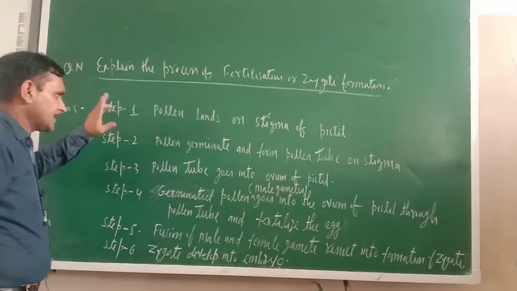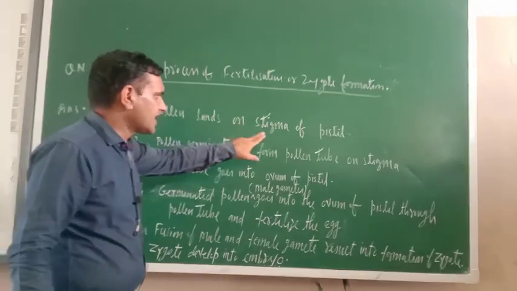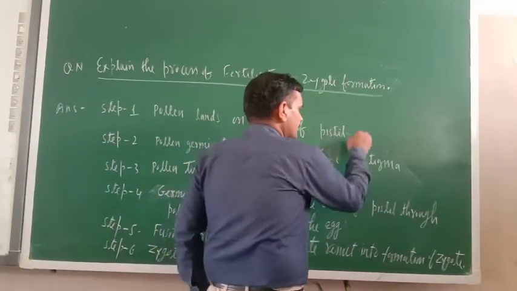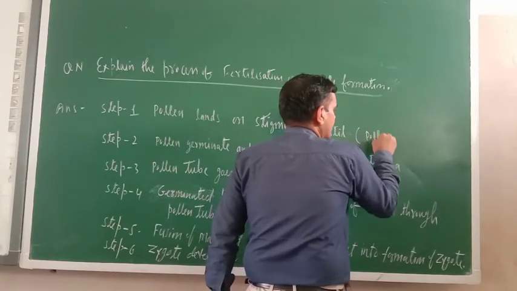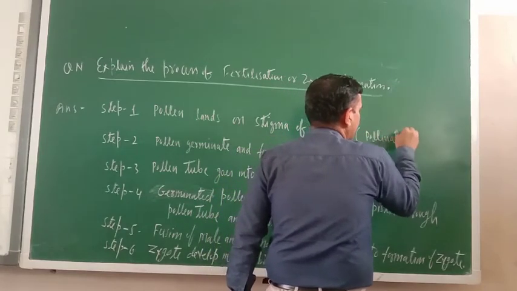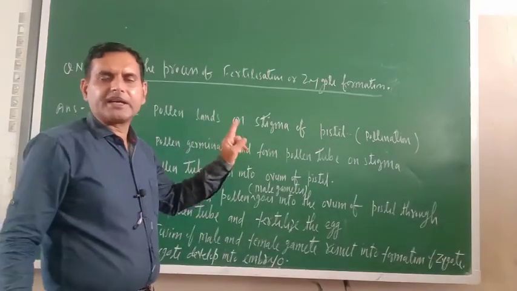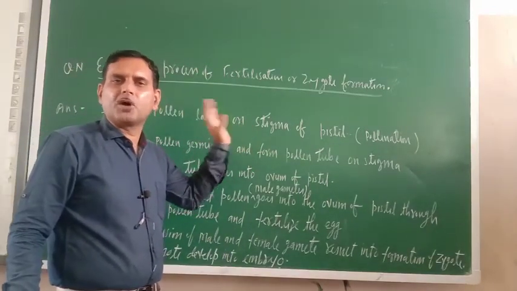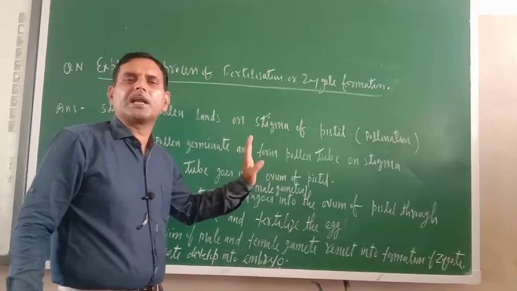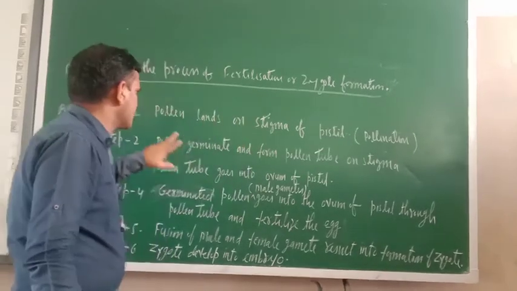So what is the first step? Pollen lands on the stigma of pistil. This is only pollination. So what we can summarize? Fertilization cannot take place without pollination. If pollination is there, then only fertilization will be there. Okay. So the first step.